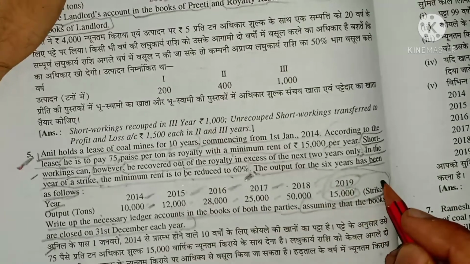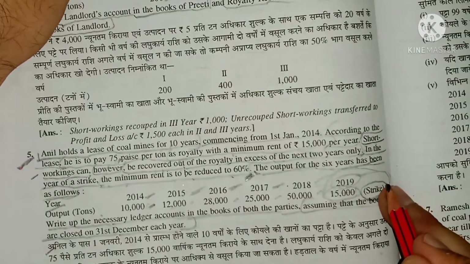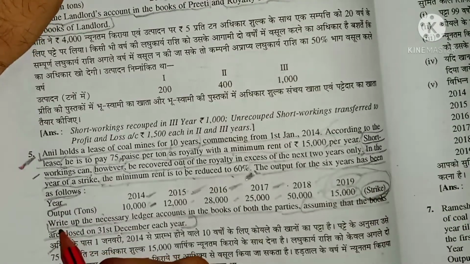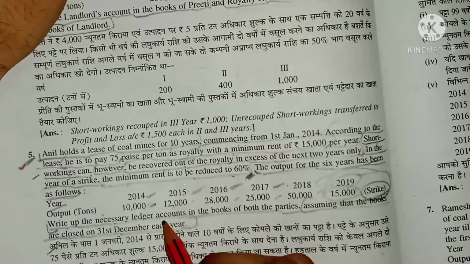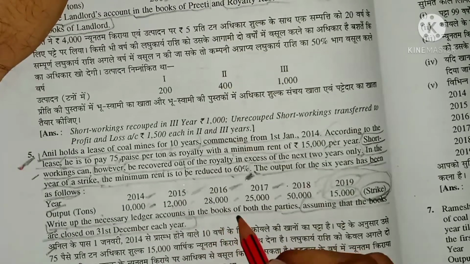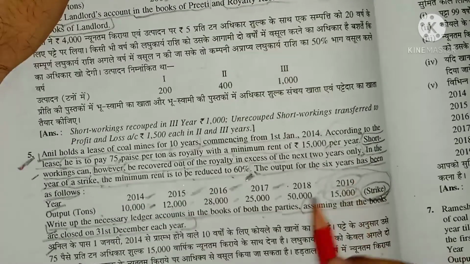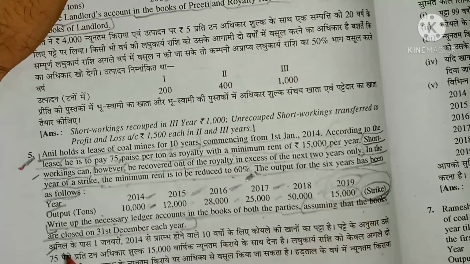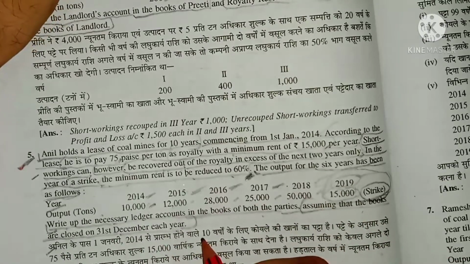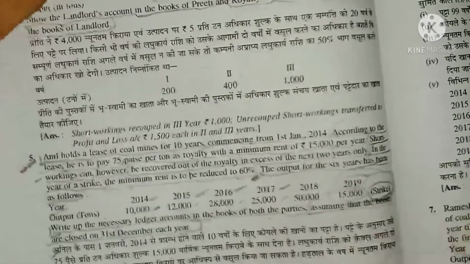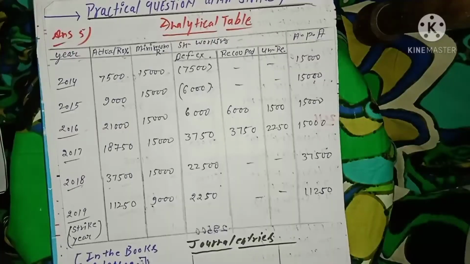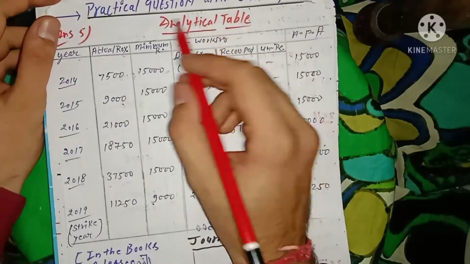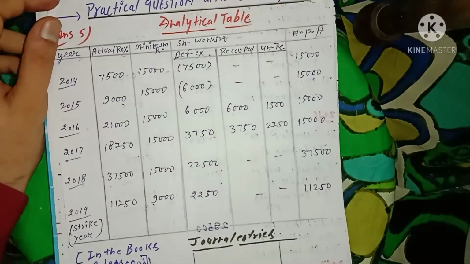2019, in which the strike has taken place, as you can see here. It is asked to write up the necessary ledger accounts in the books of both parties, in the books of the lessee and in the books of the lessor as well, assuming that the books are closed on 31st December each year. So what we're going to do here, this is the answer to the practical question with strike.